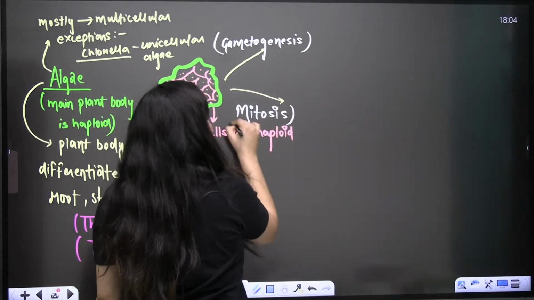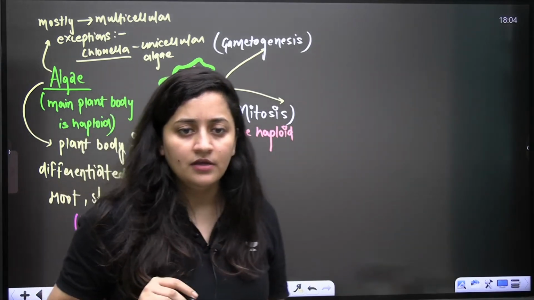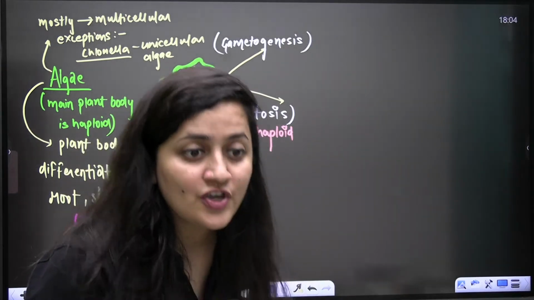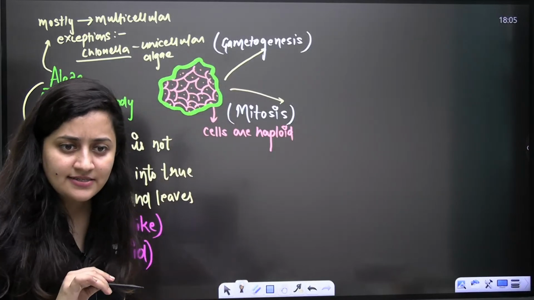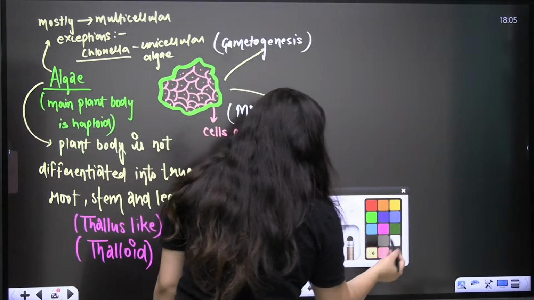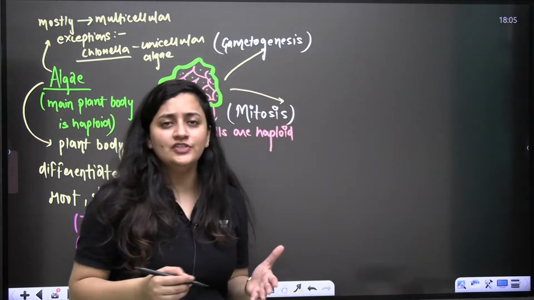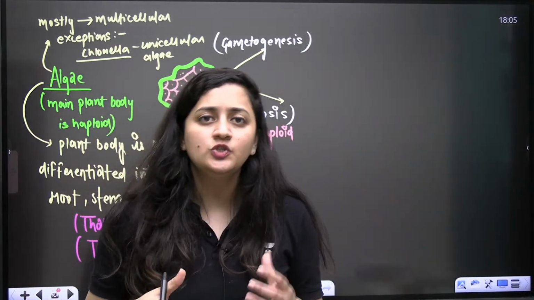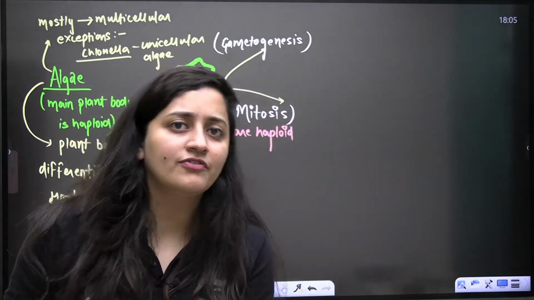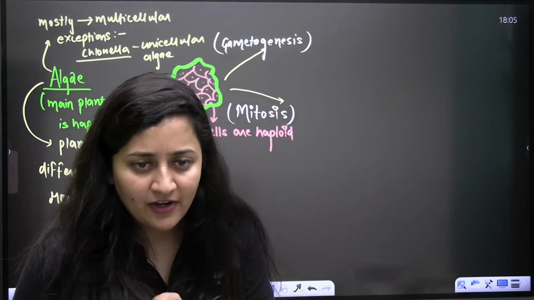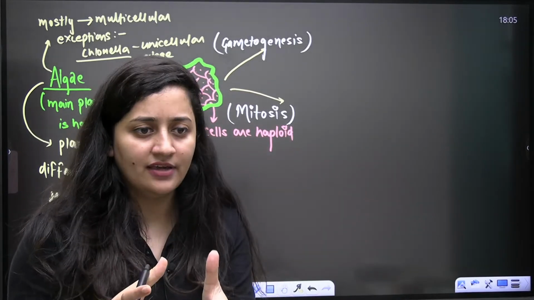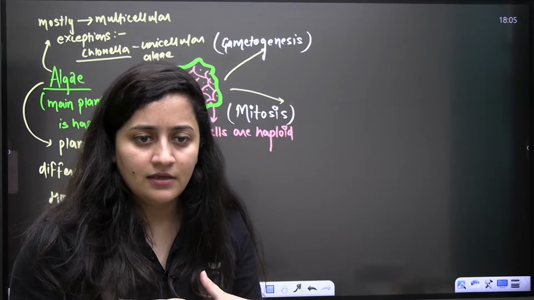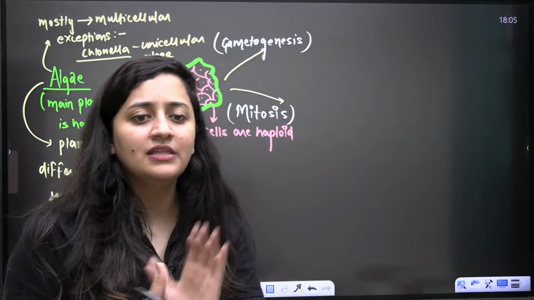Which division will be there? Mitosis will be there, isn't it? So what is the meaning of mitosis? It is the equational division, in which daughter cells will have the same number of chromosomes as the parent cell. Am I right? Guys, I want to see the energy here. At least interact with me. Whatever questions I'm asking, just give me the answer.